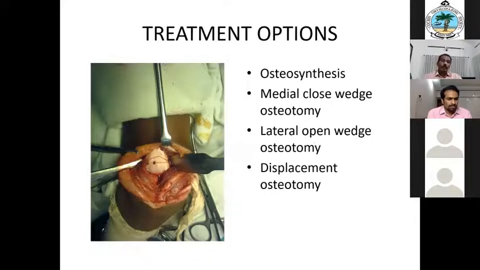So this is again my case. I have done this geometrical reconstruction and it was very acceptable. This is again a very old case. Other pictures are not with me. So these are the options.